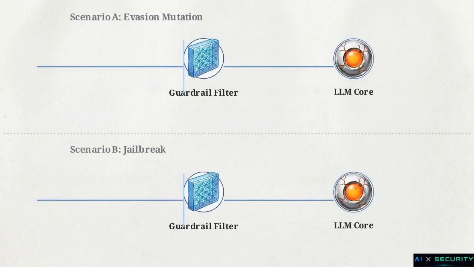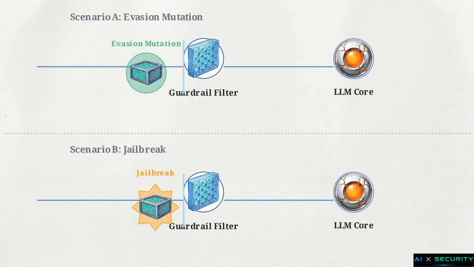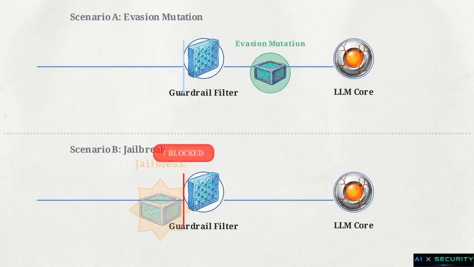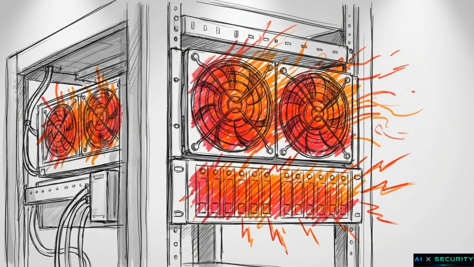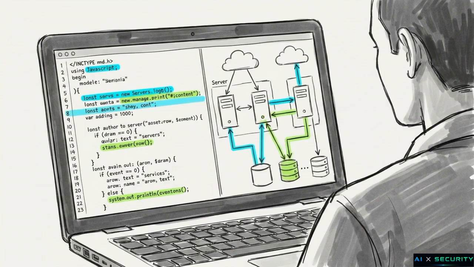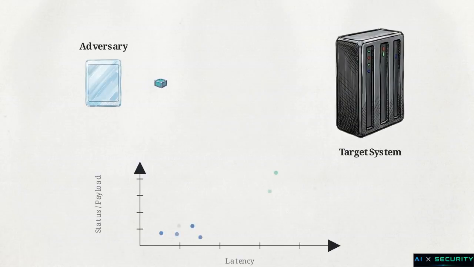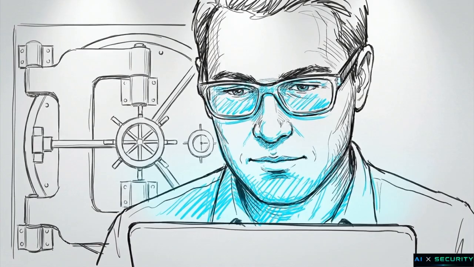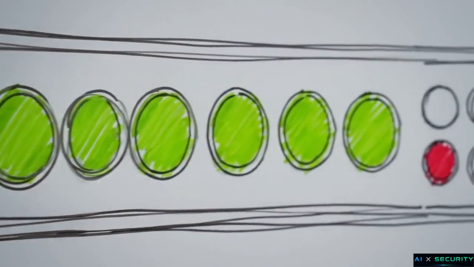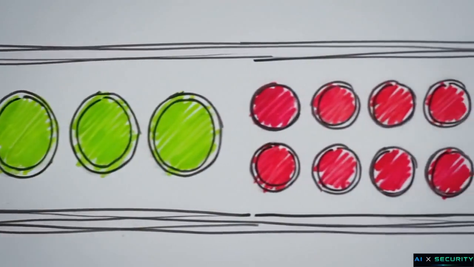Conflating these two layers incurs a severe operational penalty. If an attacker applies an evasion mutation to a prompt that is actually being caught by the LLM's safety alignment, the attack will fail and resources will be spent running the wrong optimization routine. We can solve this routing problem without internal system access. By applying behavioral monitoring through a standard API, we can systematically force an obfuscated system to reveal its own defensive routing. We do not need internal visibility to map the target. We simply need to tacitly detect the physical, structural leakage the system emits every time an intervention occurs.